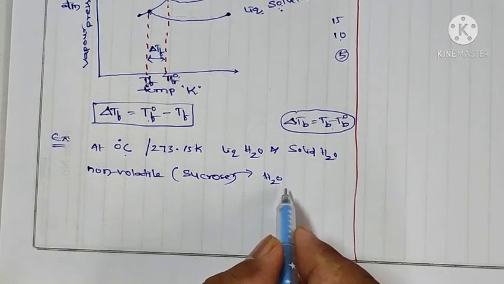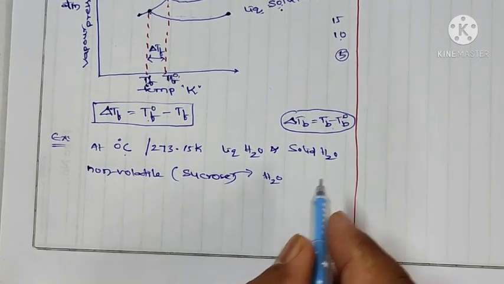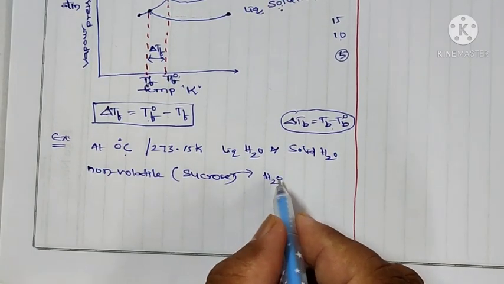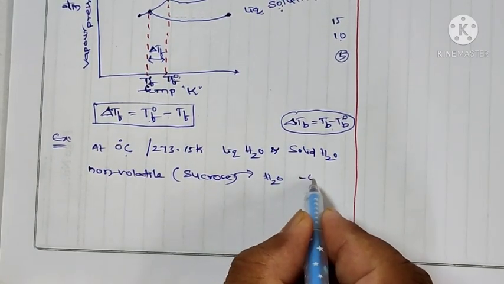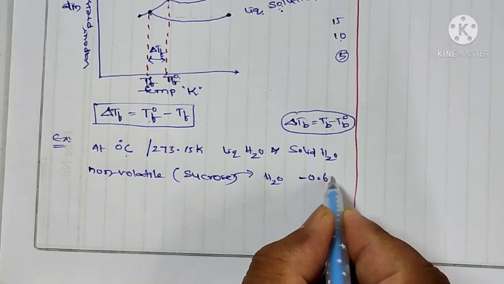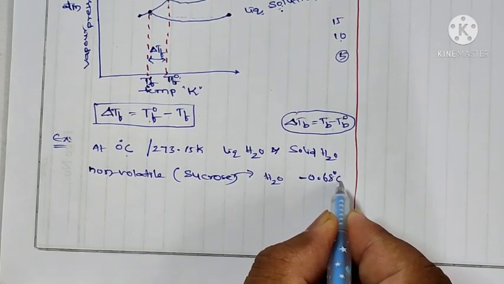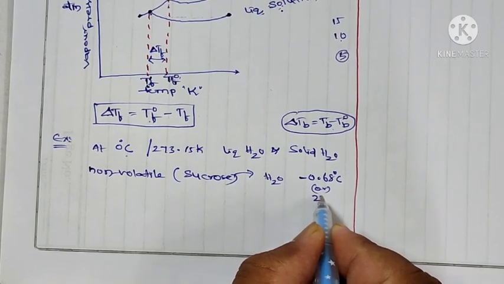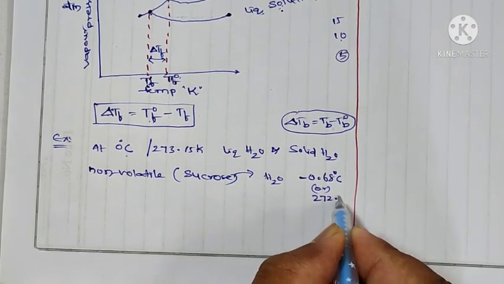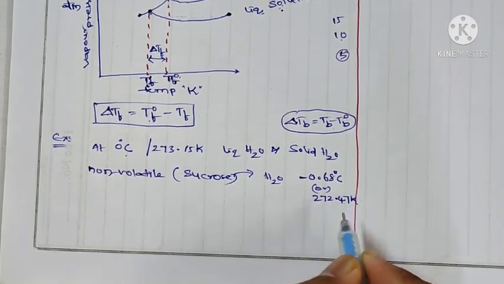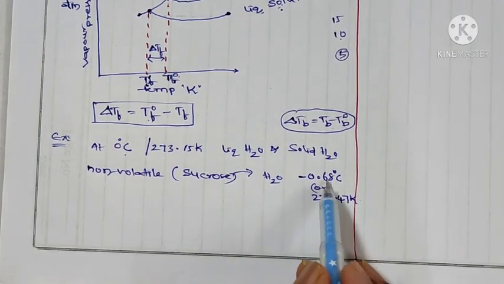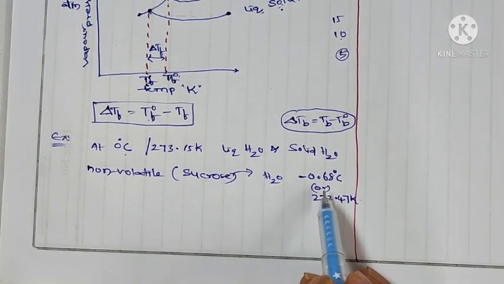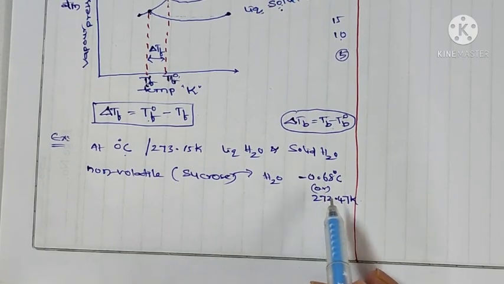The freezing point decreases to minus 0.68 degree centigrade or 272.47 Kelvin. At this temperature, the liquid solution and solid solution have the same vapor pressure.